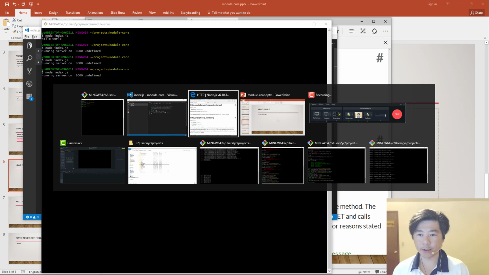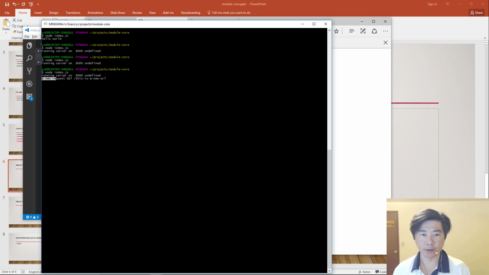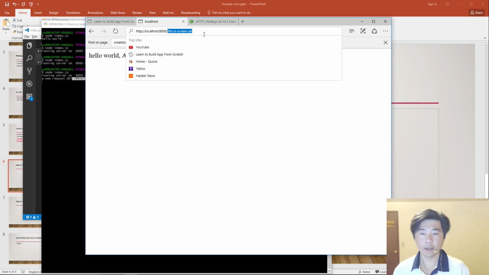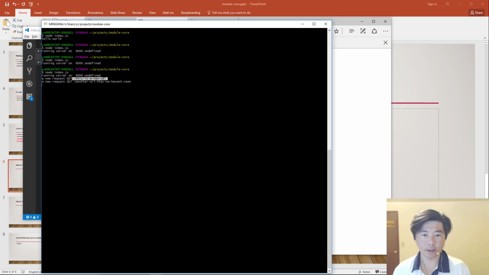And then it gets printed when we come back here and we do a refresh. Now we can see here's a new request, and it's a GET request, and then this is the URL that it's getting. So if we say, hey, let's get another URL that we haven't seen, okay, then it prints that out as well.